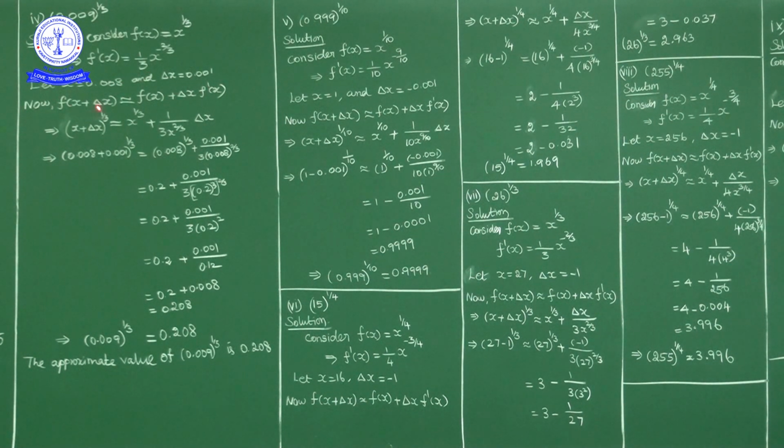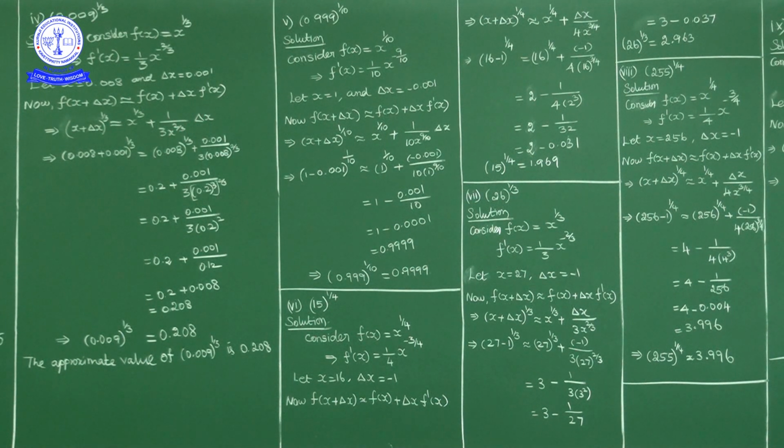So f of x plus delta x is approximately equal to f of x plus f dash of x into delta x. Okay, so f of x plus delta x is x plus delta x power 1 by 3, which equals x power 1 by 3 plus f dash of x into delta x, that is 1 by 3 into x power 2 by 3 into delta x.